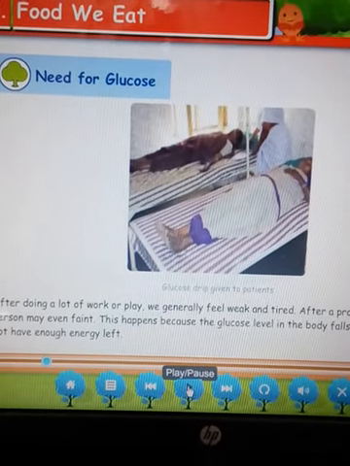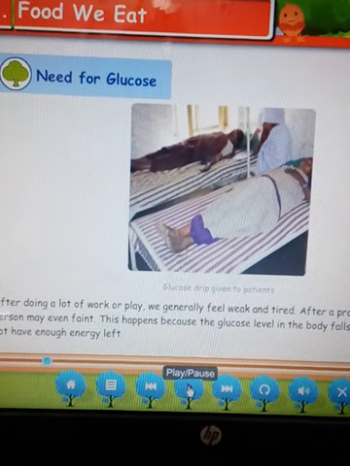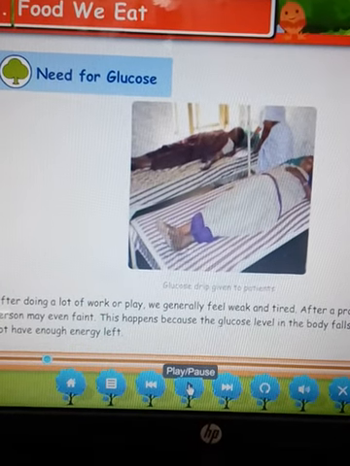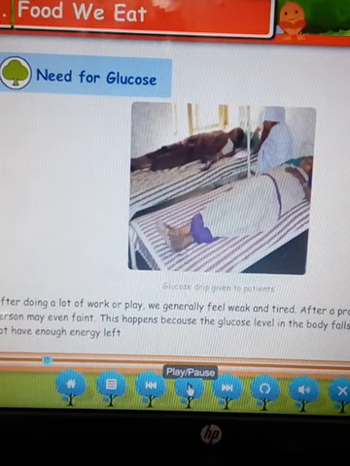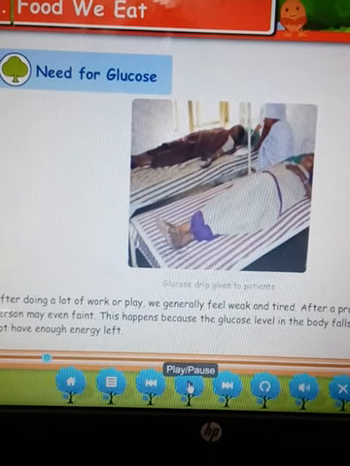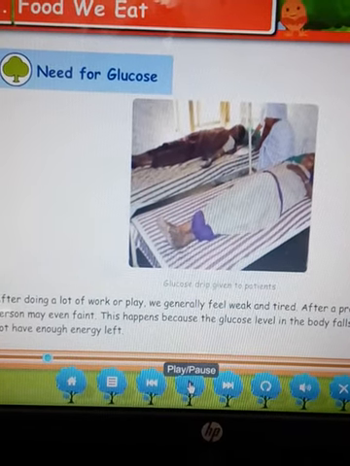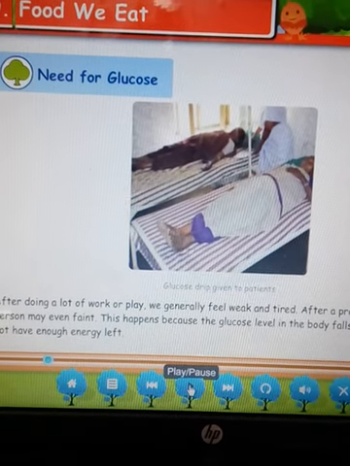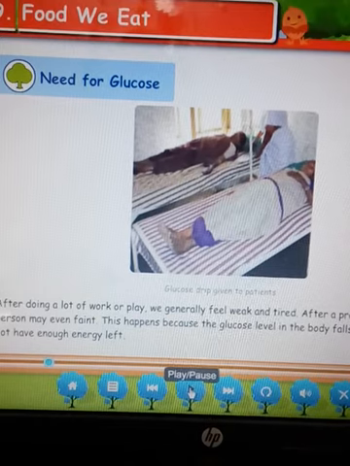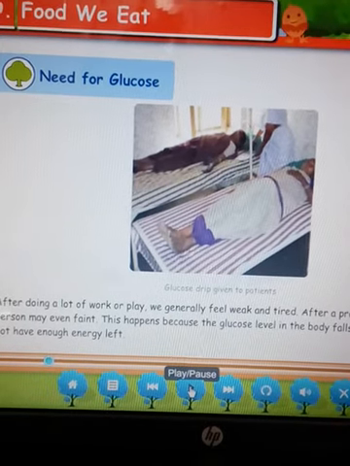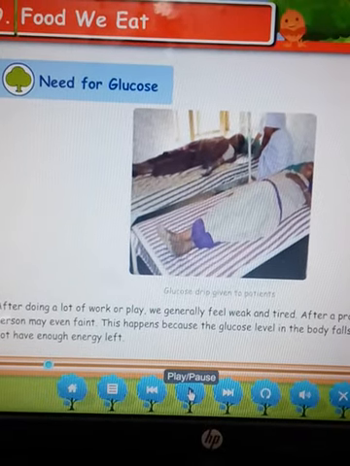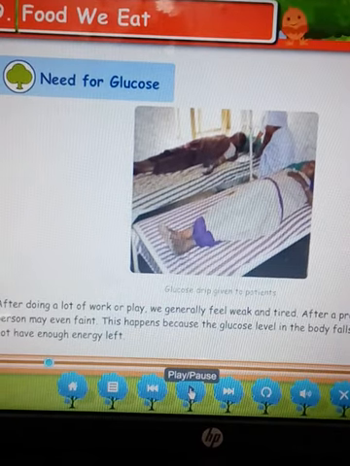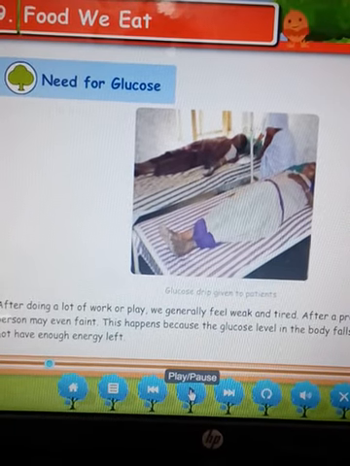Means we are feeling lack of water. We need to drink something. And whenever our energy level is going down, children, most people drink glucose water, or we eat glucose biscuits. Why? Because these give us energy instantly, and glucose is very easily absorbed by the body. That is why it gives instant energy.